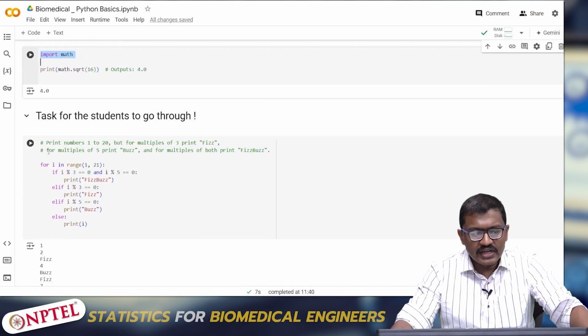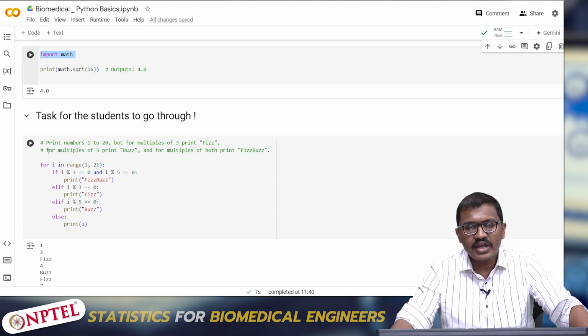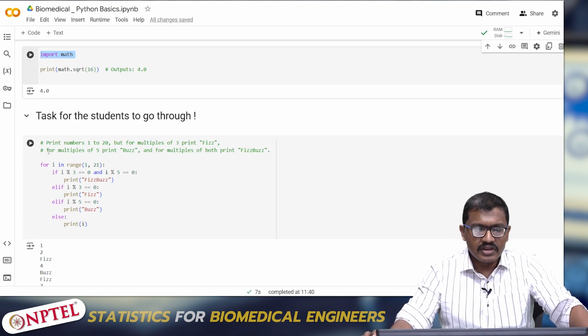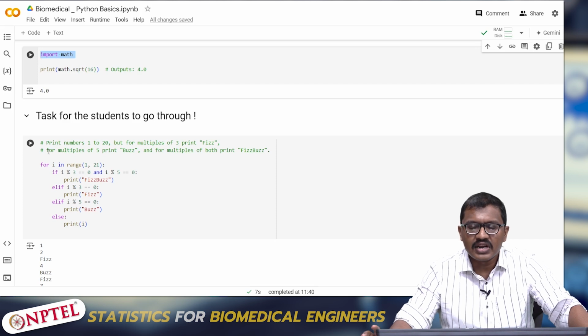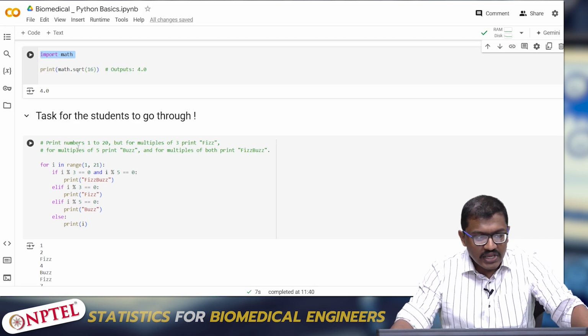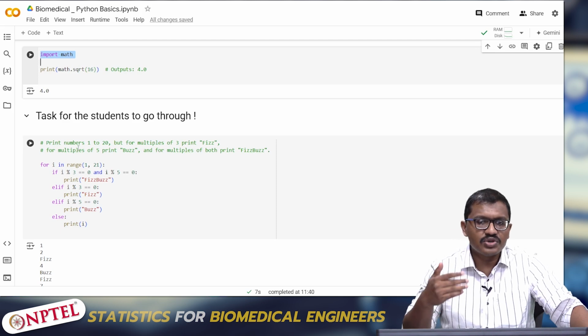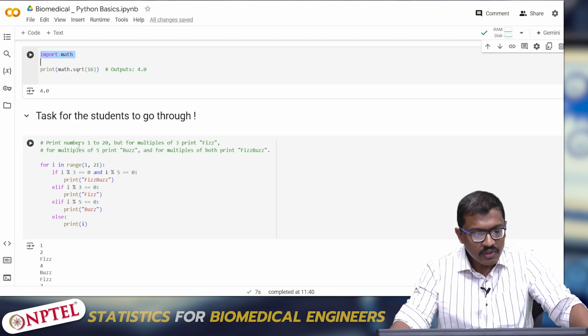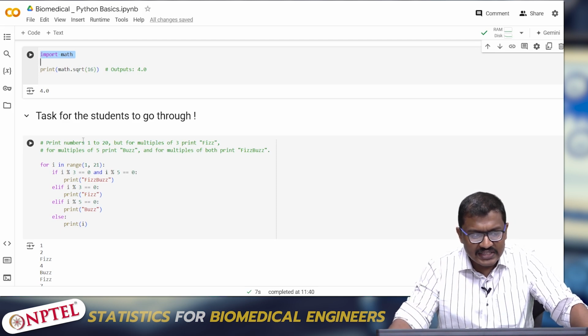I have given some tasks which you can go through, but I'll just take a quick skim through what I have done, so that when this notebook is shared with you, you can run this, or you can change a few things and try it out. Here, just to make sure that you have understood Python a bit more, it's just a simple task.